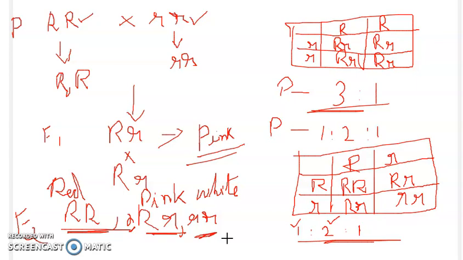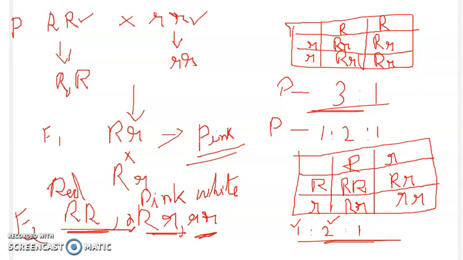Okay, because they have got expressed in the F2 generation also. Okay, so they are dominant trait, but they are not completely dominant. They are incomplete dominant trait. Okay, so this is about the incomplete dominance. Clear with the children? Clear with incomplete dominance, children? Okay, now let us move on to the next part, which is the codominance.